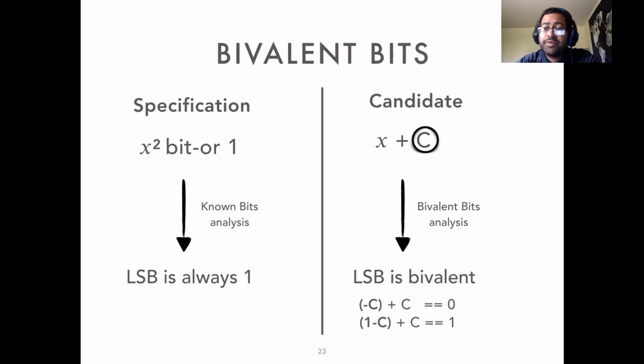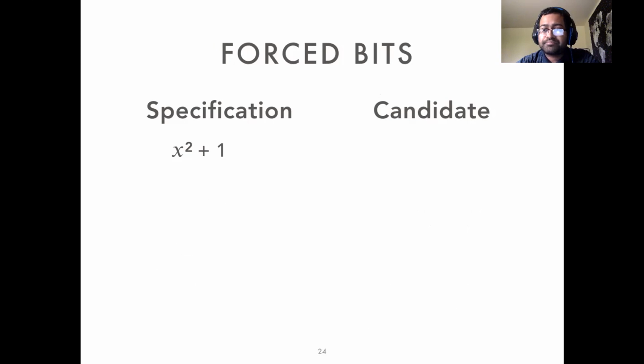Here, the least significant bit of the specification is known to be 1, same as before. Now, the least significant bit of the candidate is bivalent. That is, regardless of what C can expand to, we can show that there are two inputs which produce distinct results in the least significant bit. And that alone is sufficient to show that this candidate cannot produce a concrete candidate which is equivalent to the specification. The next abstract domain, which is the last one for this talk, is force bits.